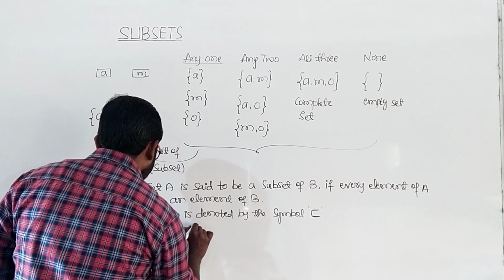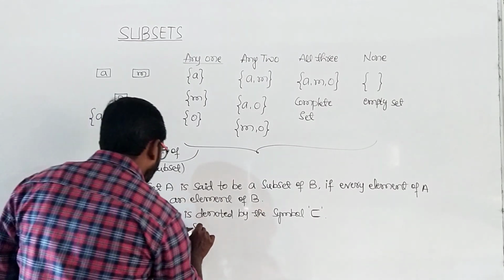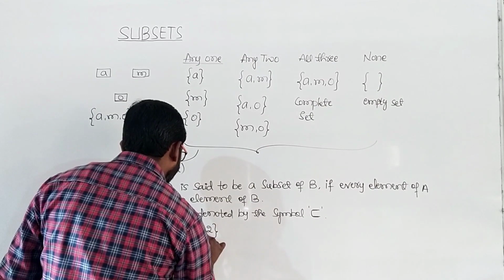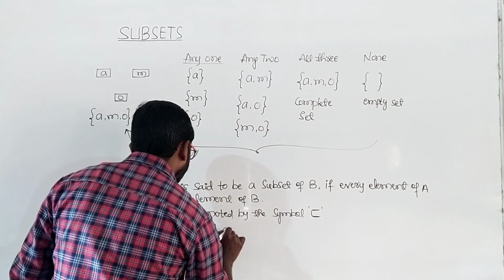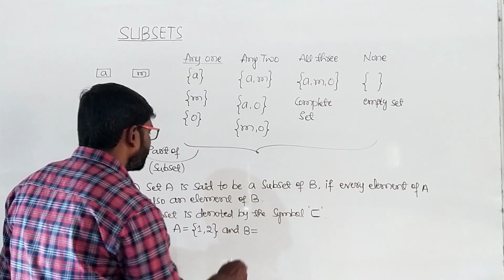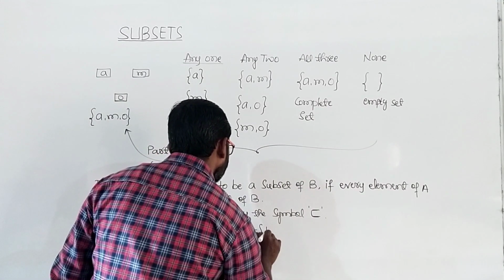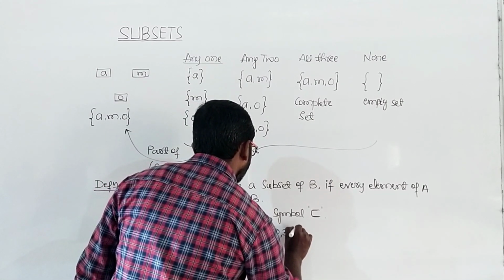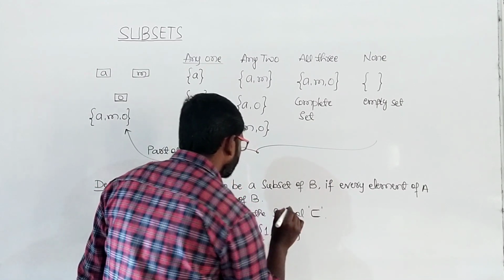A equals {1, 2}, any random example, and B equals, I'll consider another set now, {1, 2, 3, 4}.